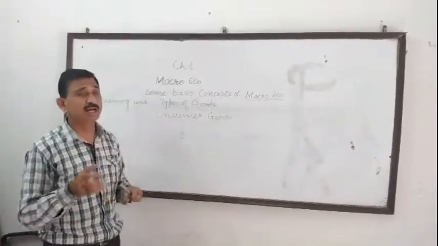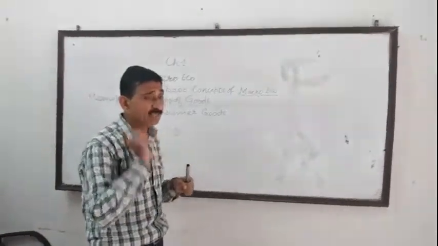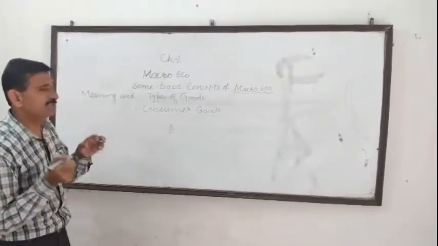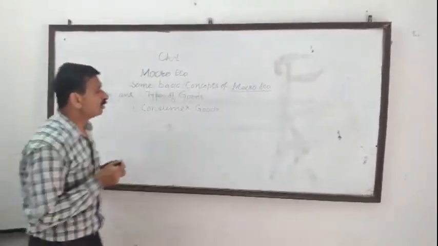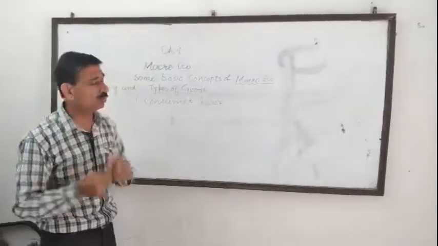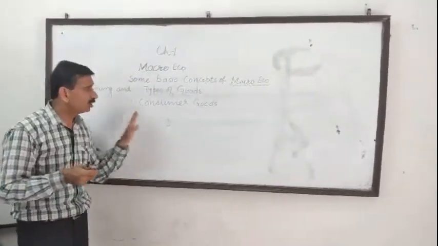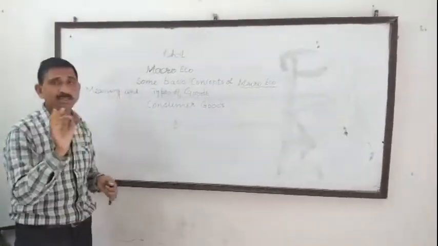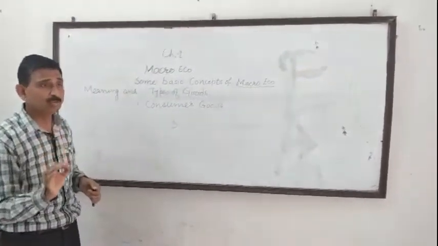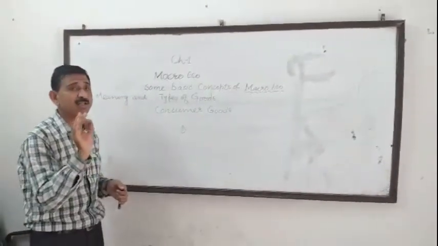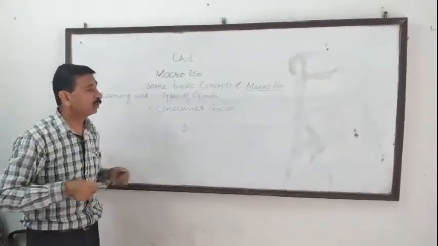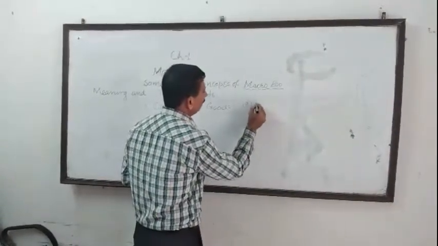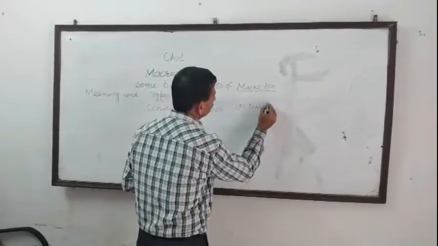Now, consumer goods are not of one type. There is also a bifurcation of consumer goods. How are consumer goods bifurcated? They are bifurcated on the basis of time period. Some goods are used one time, some goods can be stored, some goods cannot be stored. So if the question is what are consumer goods, simply write: consumer goods are those goods which satisfy consumer wants directly. Now, consumer goods may be of the following types. A, durable use consumer goods.